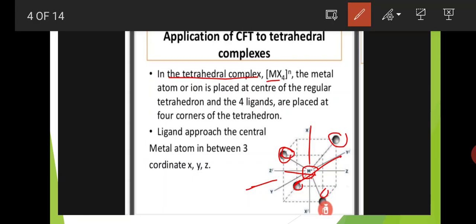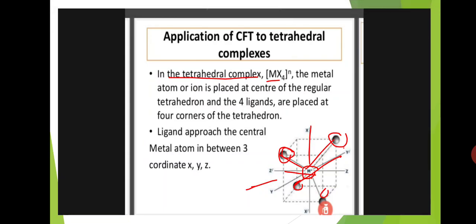So tetrahedron corners are present between the axes. Understand now, girls? In tetrahedral complexes, the metal is at the center of the tetrahedron and four ligands are at the corners, and these corners are between the x, y, z axes. So ligands approach the central metal atom from between the axes.